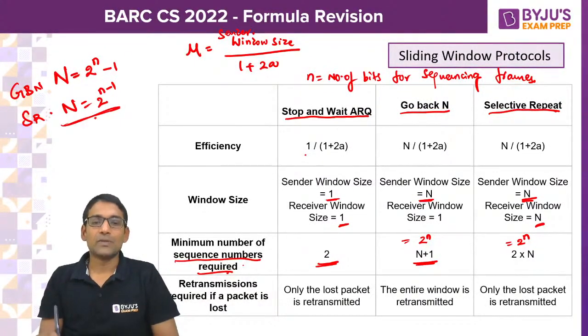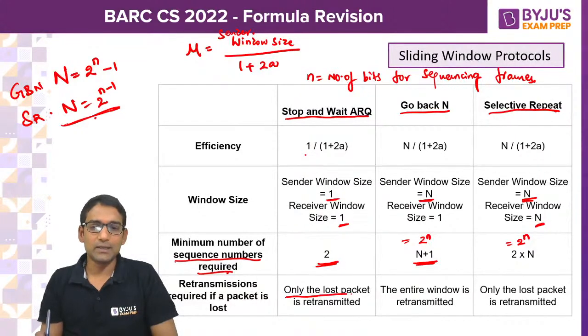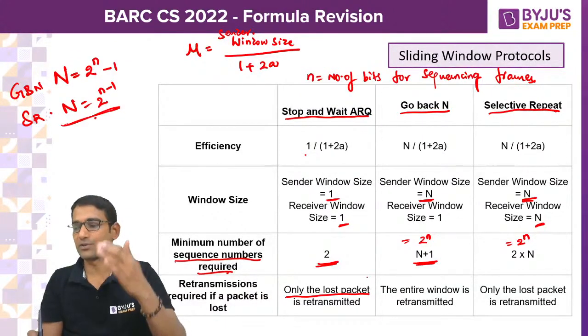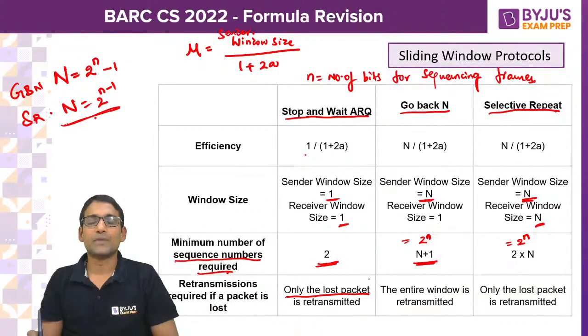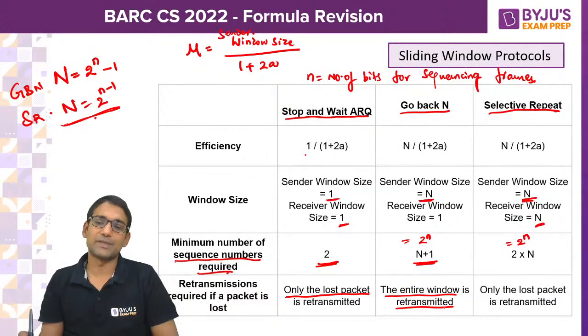Right? And retransmissions required if a packet is lost: only the last packet is transmitted in stop and wait ARQ. In go back N, the complete window of frames is retransmitted, and in selective repeat, only the lost packet is retransmitted.